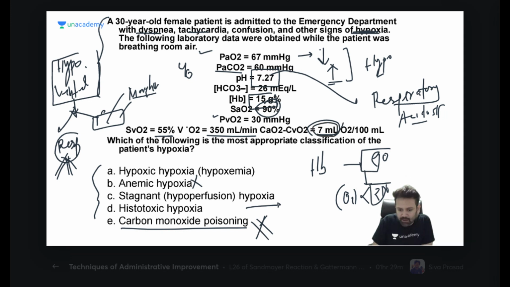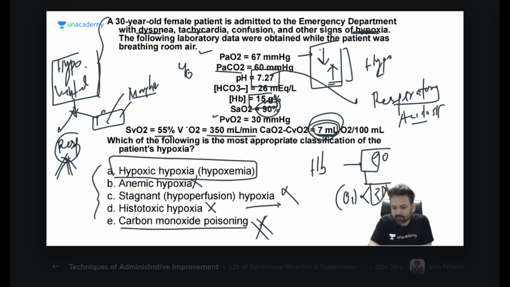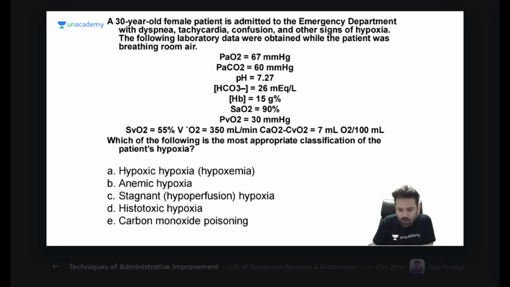It is utilized properly. 5 to 7 ml is utilization. So no problem with histotoxic hypoxia. Otherwise, utilization will be affected. There is normal cardiac output, so no stagnation. So the only problem is hypoventilation. So patient is having hypoxic hypoxia, or hypoxemia. So thus this will be the answer. What do you want me to repeat? I have told you so many things. What do you want me to repeat?